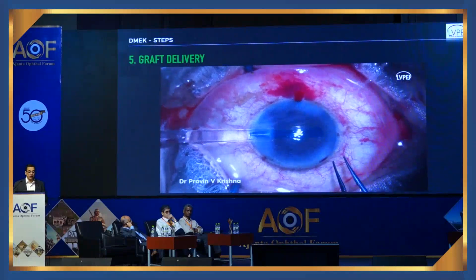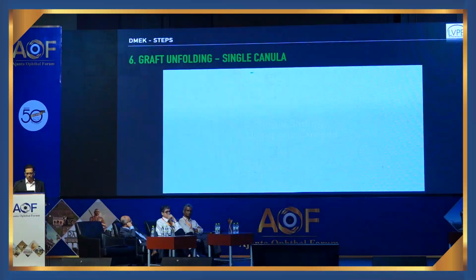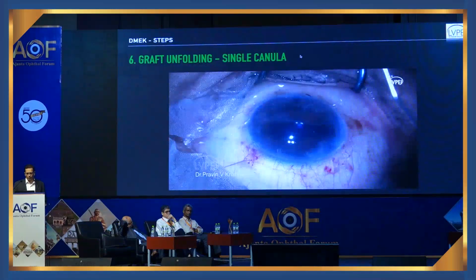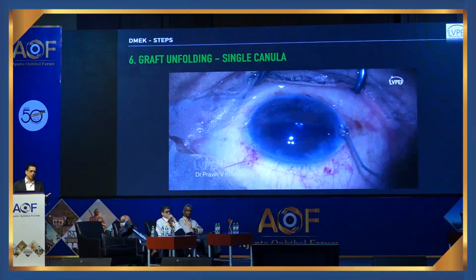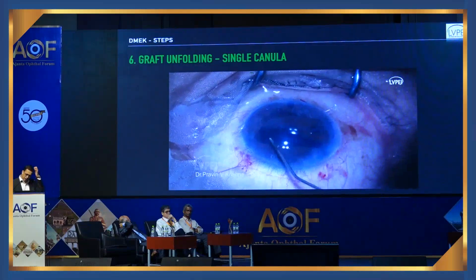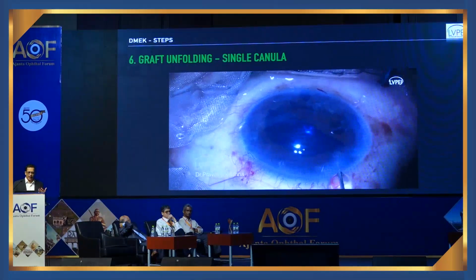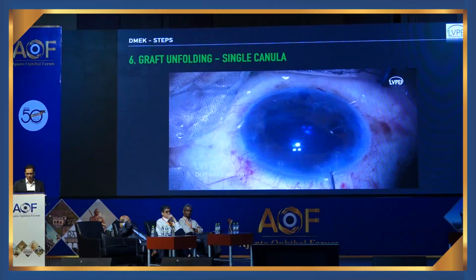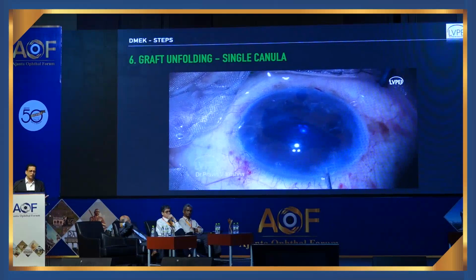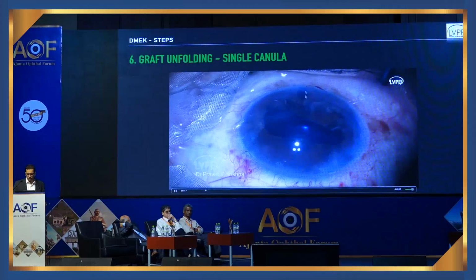And once it's completely inside the eye, you use a number of maneuvers to open up the graft and also ensure that it is stuck to the cornea. And you can move it around and manipulate it so that it goes into the correct orientation. And once one flange of the graft opens up, it's a question of ensuring that the rest of it opens in the correct orientation, and then you stick the graft and ensure that it is well attached.